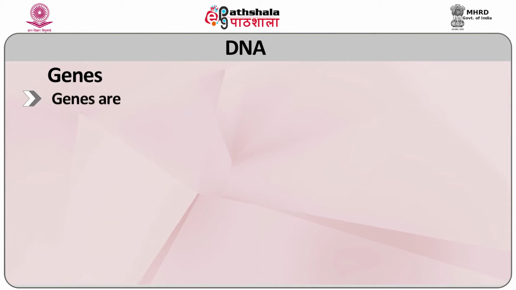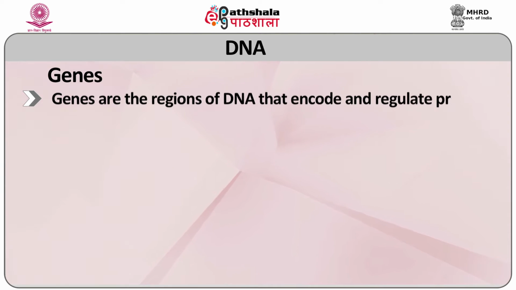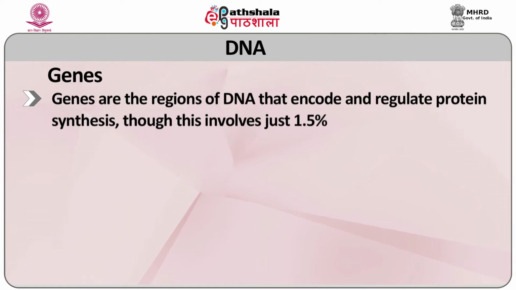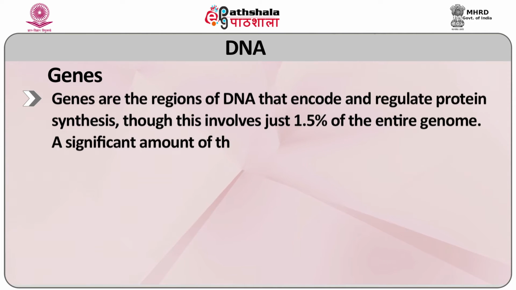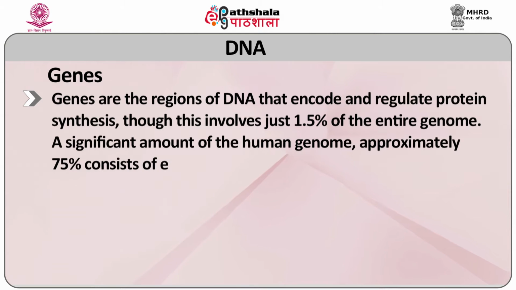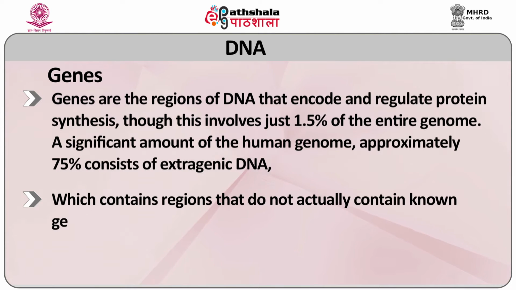Genes are the regions of DNA that encode and regulate protein synthesis, though these involve just 1.5% of the entire genome. A significant amount of the human genome, approximately 75%, consists of extragenic DNA, which contains regions that do not actually contain known gene sequences.